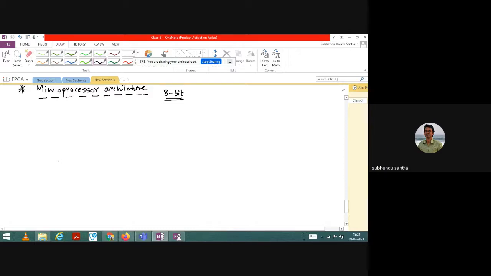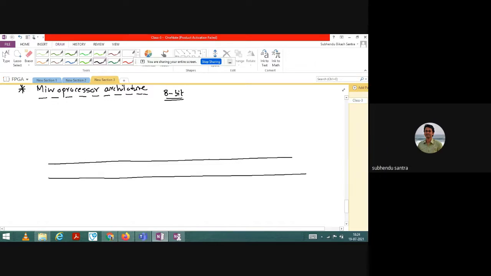So I am drawing one big data buffer line, which will be for 8-bit. Sometimes you can say data buffer or data line, just a nomenclature; it does not have any meaning. Basically it is 8-bit data.